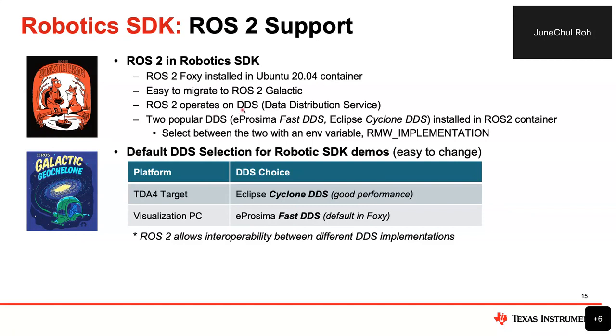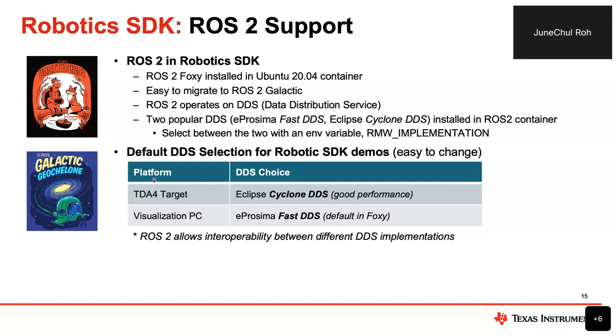And ROS2, as you know, uses DDS, the data distribution service. We installed the two popular DDSs: one is eProsima Fast DDS and the other is Eclipse Cyclone DDS, both already installed in the container.